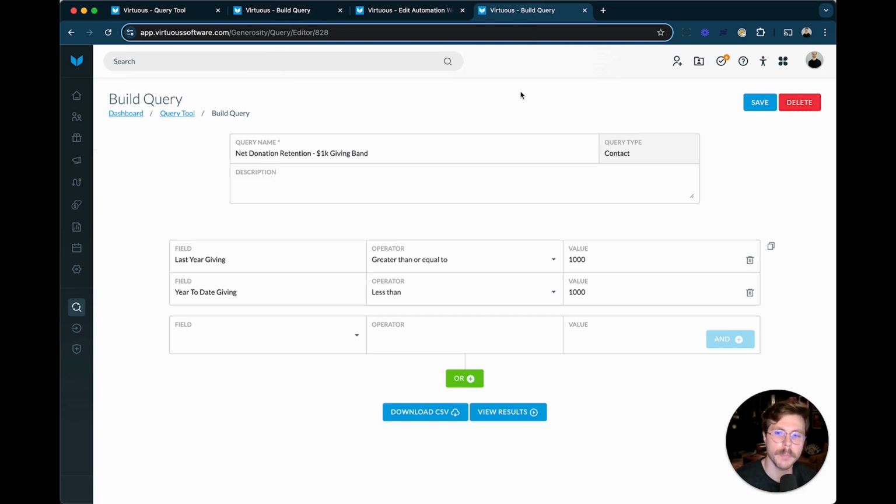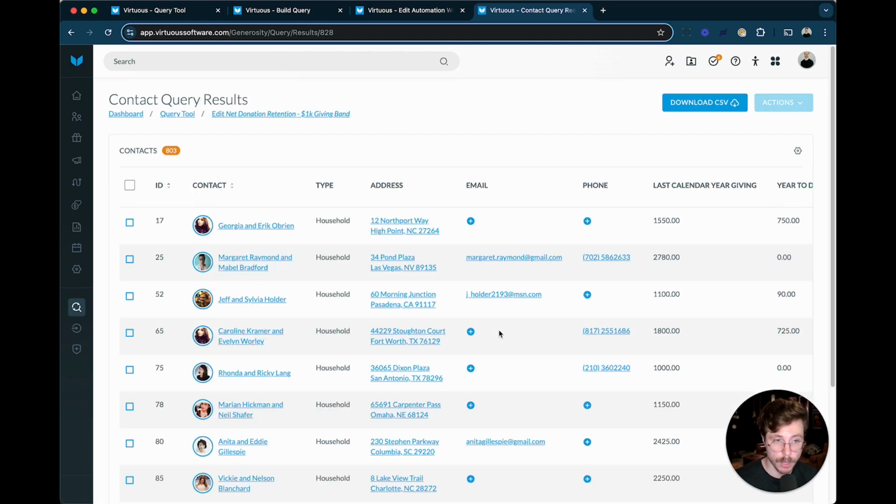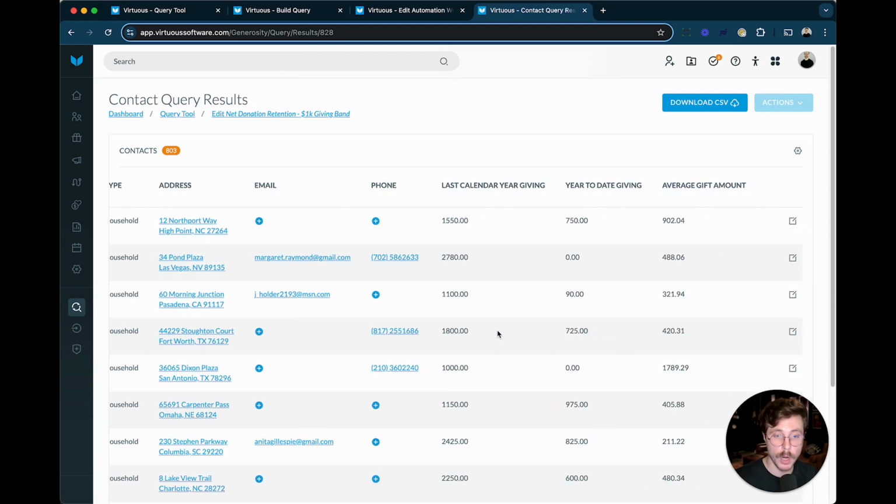And this is going to be comparing the last year's cumulative giving amount to this year's cumulative giving amount. In this case, I'm focusing on $1,000 as kind of my giving threshold. More on that in just a second. I have one criteria saying, okay, last year's giving is greater than or equal to 1,000, but this year's giving is still less than 1,000. So if I look at my results, this is literally my lapsed donor dollars. The dollars that were on the table last year, but haven't yet come in this year.